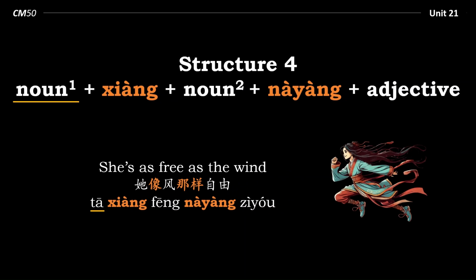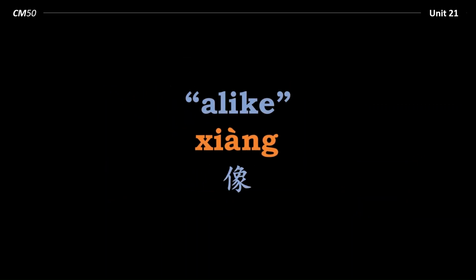Noun 1, 她 she, 像 noun 2, 风那样 adjective, 自由, which means free. She's as free as the wind. She shares the same quality as the wind. 她像风那样自由. So that's the comparative alike.